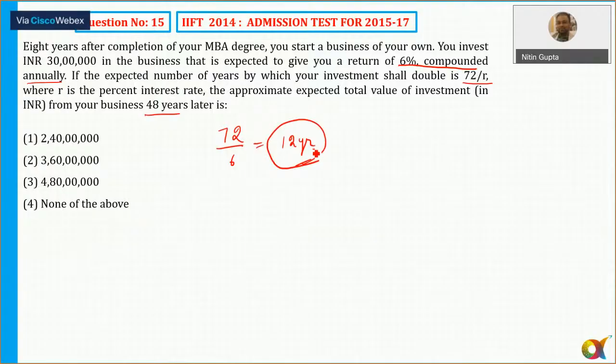So in 48 years, if I have 30 lakh now, it becomes 480 lakhs. So the answer is option number 3.